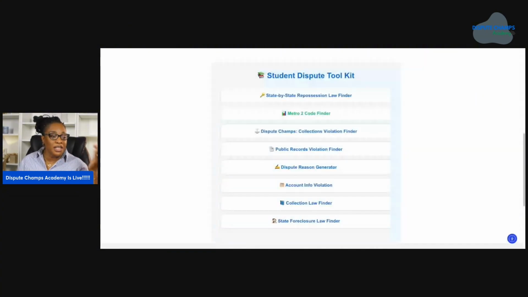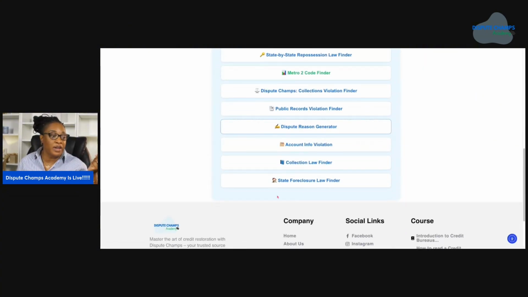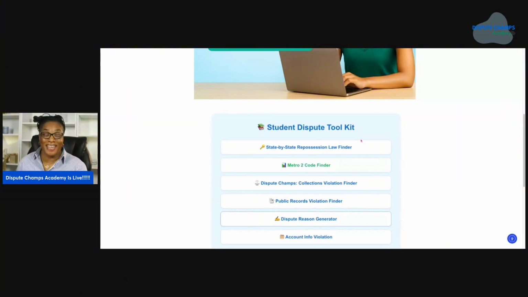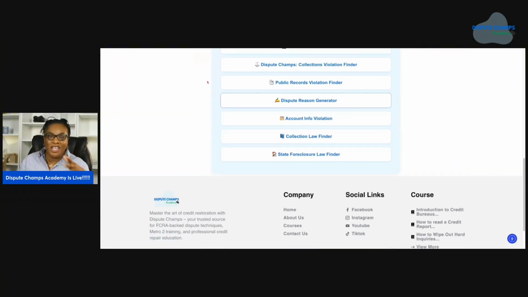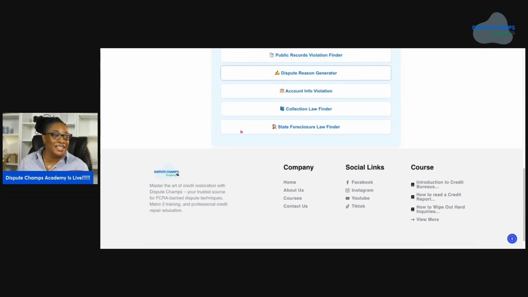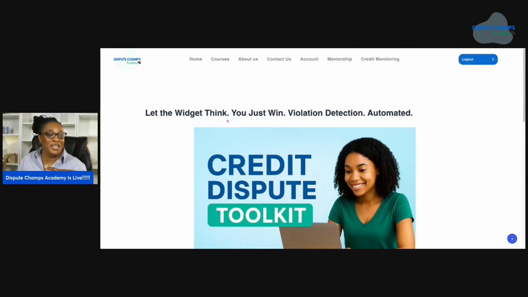So that's it, guys. And then we have a collection law finder, state foreclosure law finder. It has the public record law, and it's just going to get bigger, guys. I'm excited. I have like 10 other widgets that we're still working on that are going to go on this website. I want this thing so jam packed that it will be a disputing one-stop shop for you guys, and affordable. And then you get me. They tell me that I'm a motivator. They're like, girl, when I call you, I just feel like I can do anything. So I'm trying to give you guys that energy too in Dispute Champs.